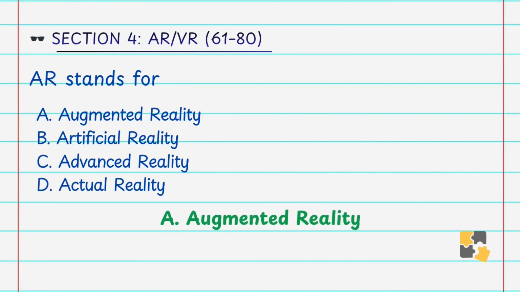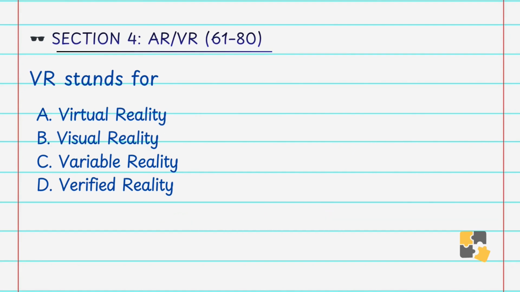Okay. VR stands for A. Virtual reality, B. Visual reality, C. Variable reality, D. Verified reality. Answer is A. Virtual reality. Virtual reality, that is VR, creates a fully immersive digital environment that replaces the real world.